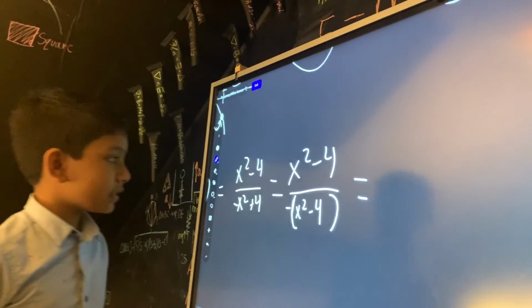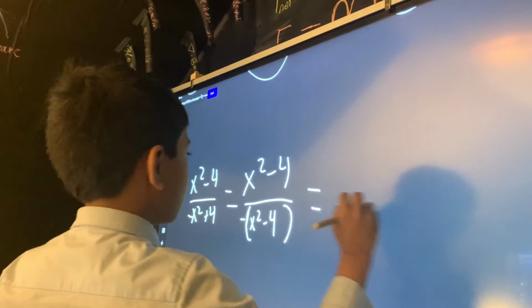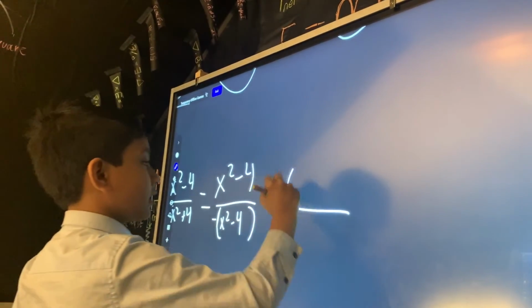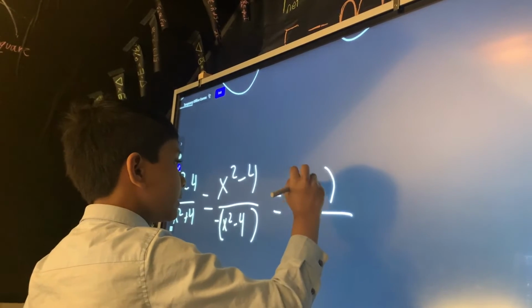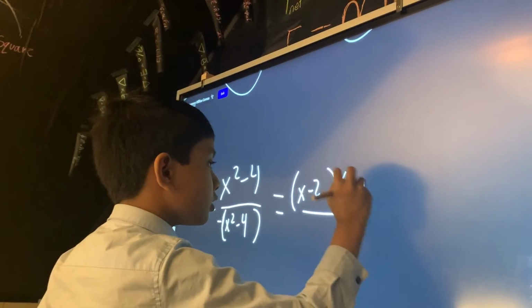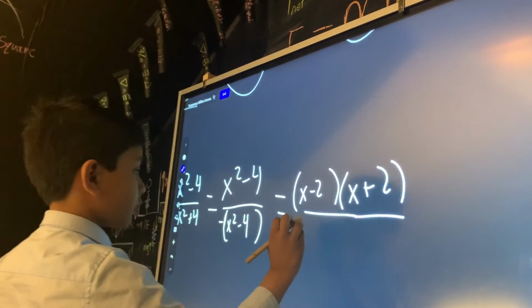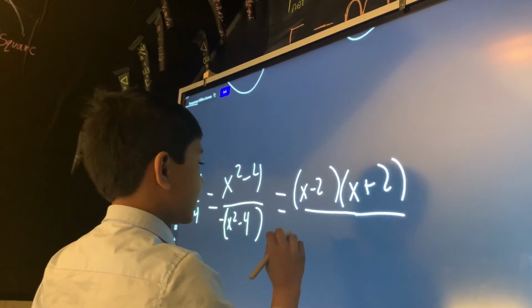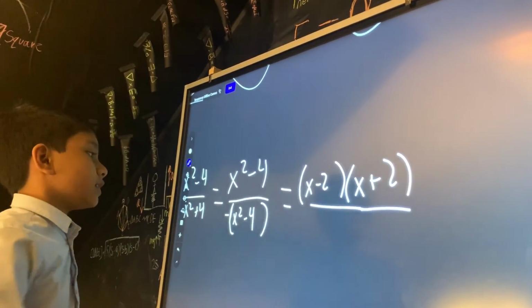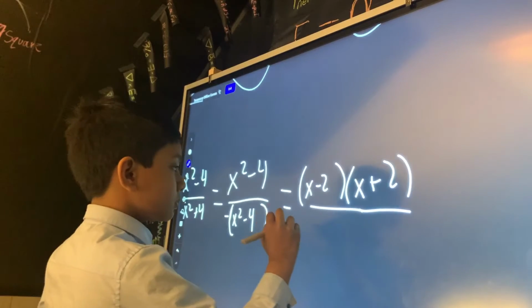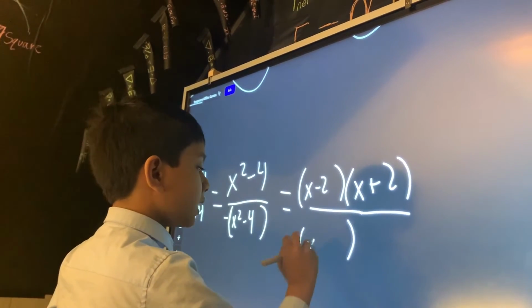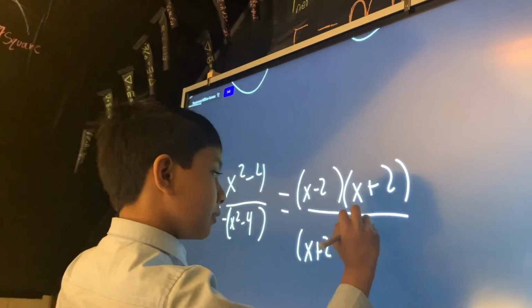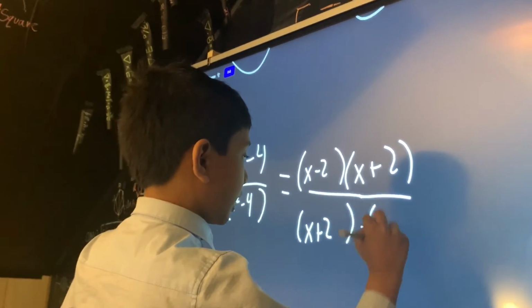But we can go even deeper. Let's factor the difference of squares: x minus 2 times x plus 2 on top. On the bottom we can say the same thing, but we get x plus 2 times negative x minus 2.